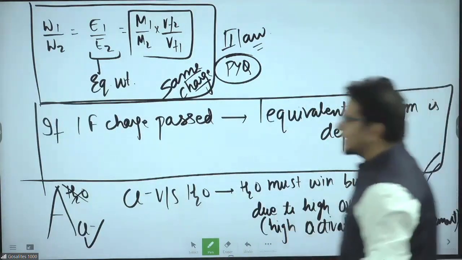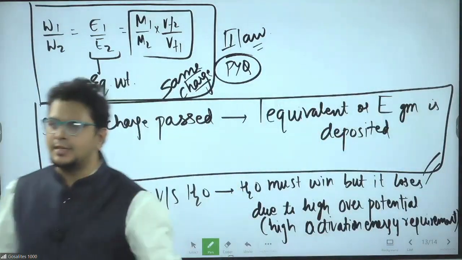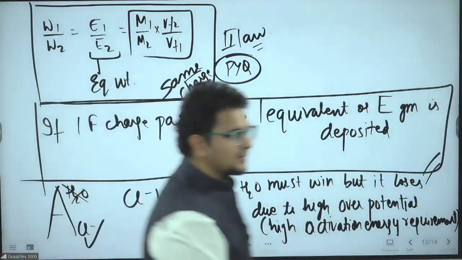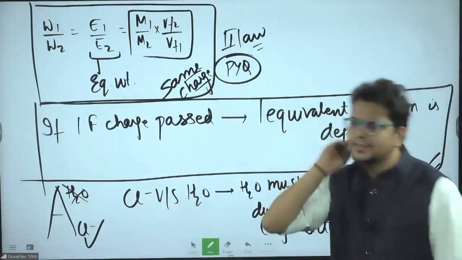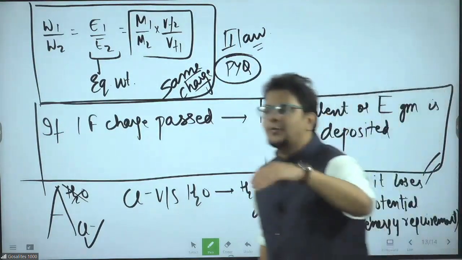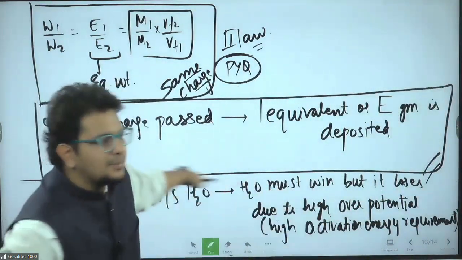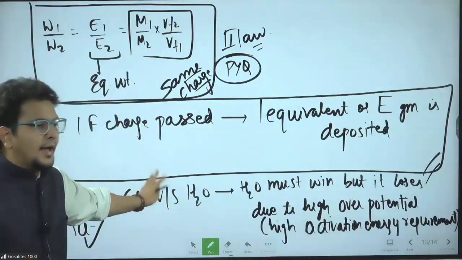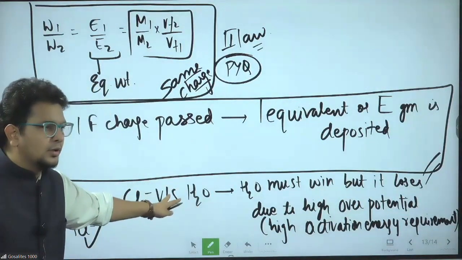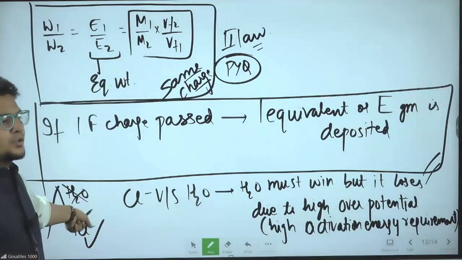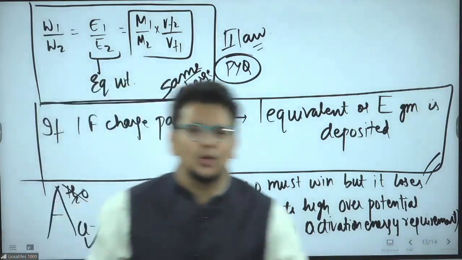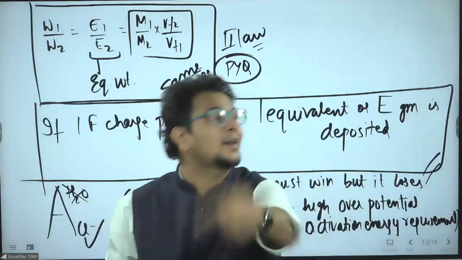But if you check the SRP value, which you will obviously not check, you have to trust me because time is not there. If you want to pass your time, you can check in NCERT, the whole page is there. If you check the value of SRP, you will understand that water must be winning at the anode. But actually Cl minus wins. Why? Because water is a neutral molecule. It requires more energy to start the reaction.